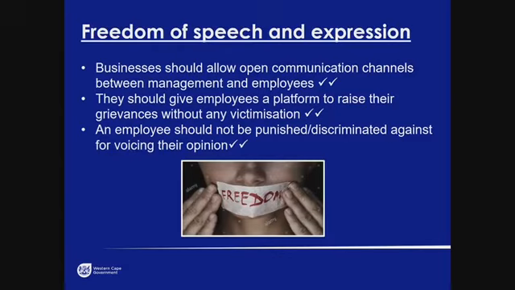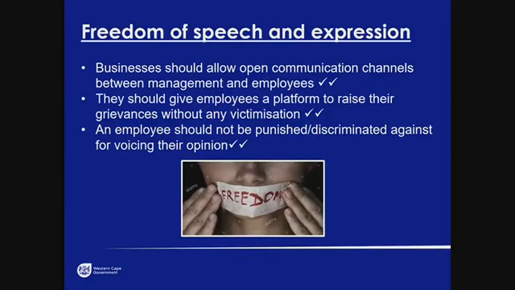Should allow open communication channels between management and employees. You need to have a platform to raise your grievances. Now, guys, many times it has happened in businesses before. An employee differs widely with the management. He tries to express his view and now becomes victimized because he doesn't share the same opinion as his superiors.